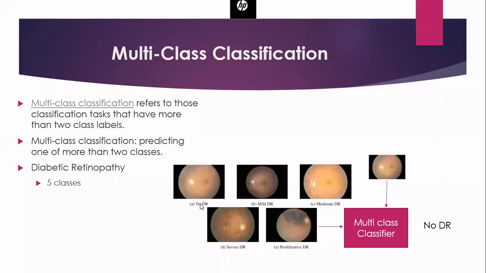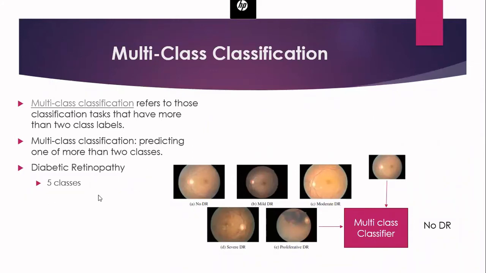And the second stage can be mild DR. The next stage is moderate DR. The next stage is severe DR. And then the last stage is proliferative DR. So when we are in the last stage, our eyes will be affected. It will affect our vision. So these things are happening only due to diabetes.